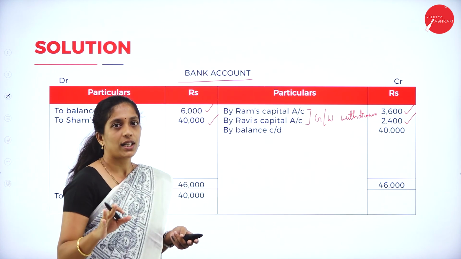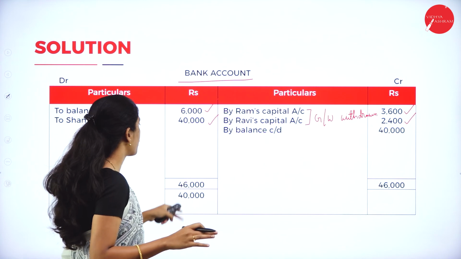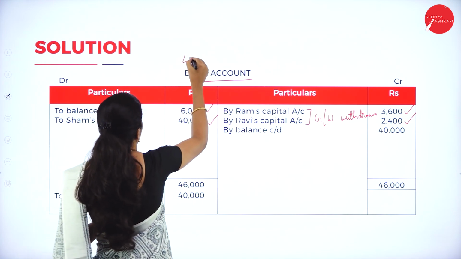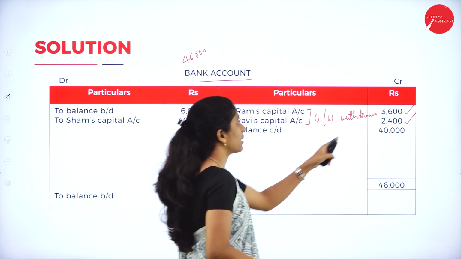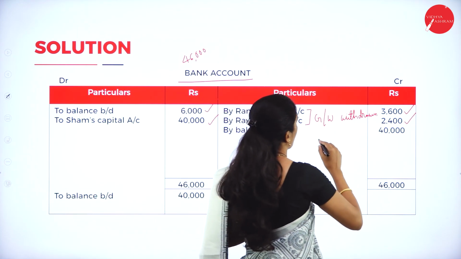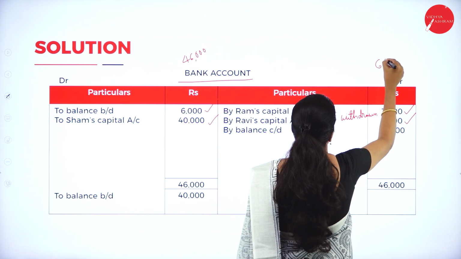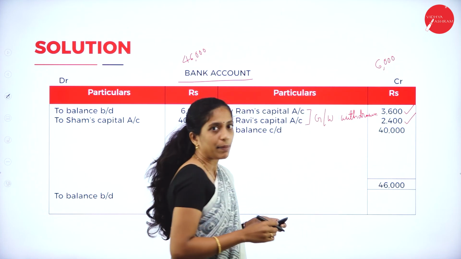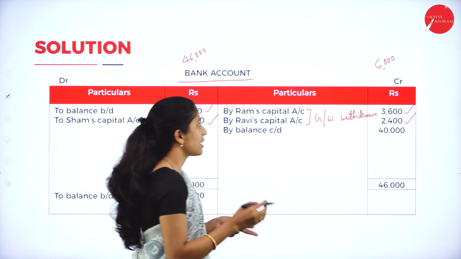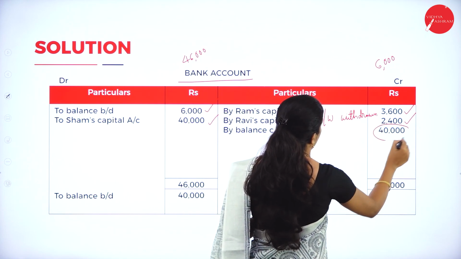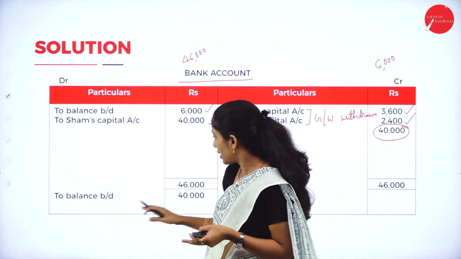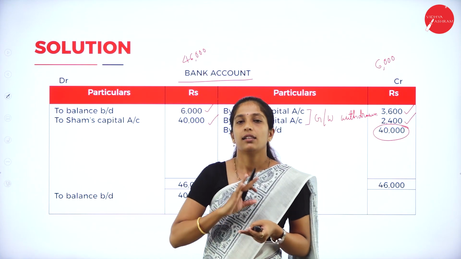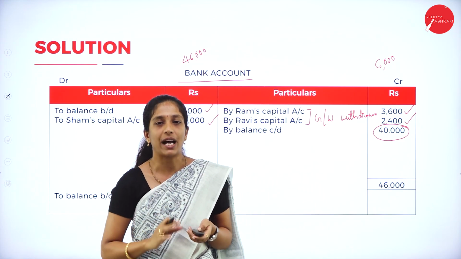Next, we are done with all the entries. As usual, we have to balance. So in the debit side, we are having 46,000. Whereas coming to the credit side, we are having 3,600 plus 2,400, that is 6,000. Now what would be the balancing figure? Balancing figure is 40,000, which has to be carried down. The same amount has to be brought down here, that is 40,000. This is how you are going to prepare the bank account.